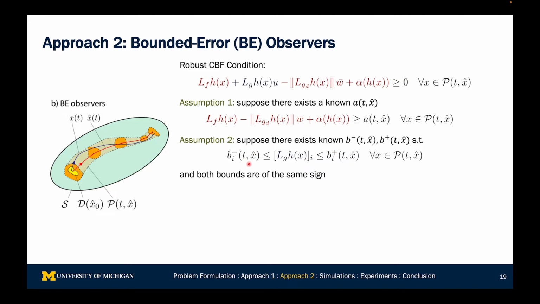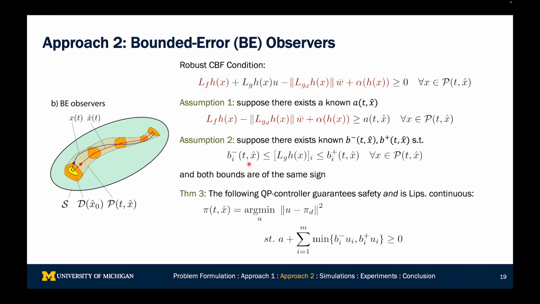If the signs were different, you wouldn't know which direction you should apply a control input in to be safe. So this assumption is, of course, fairly strong, but also fairly natural. While you're operating your system, you need to know which direction to apply a control input that would be more safe. And this leads to a really simple QP controller.